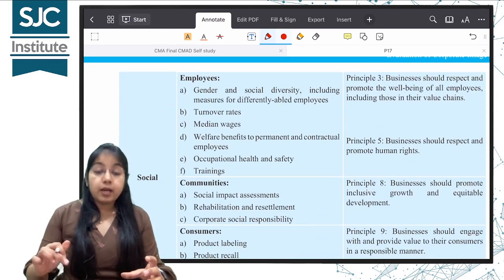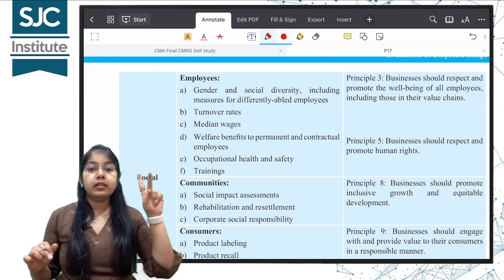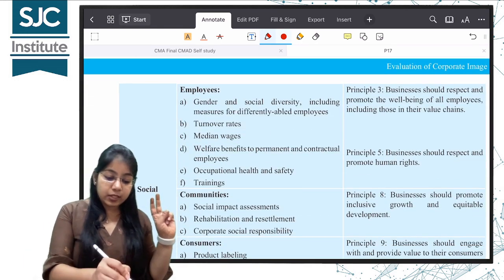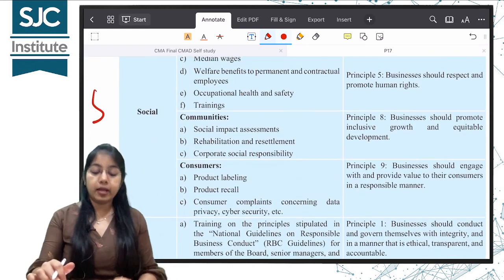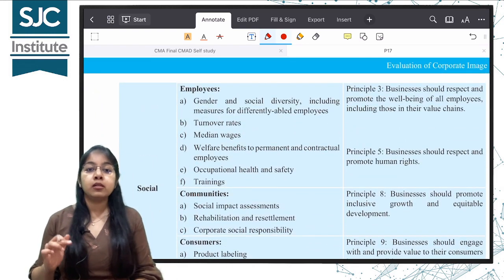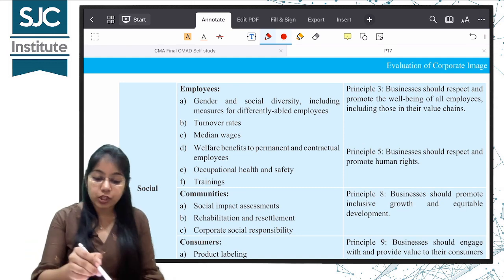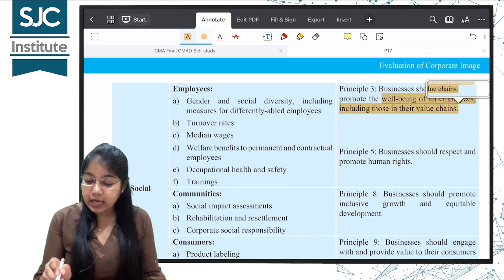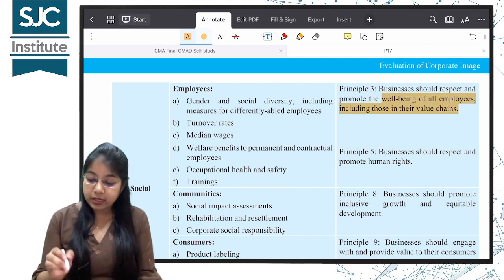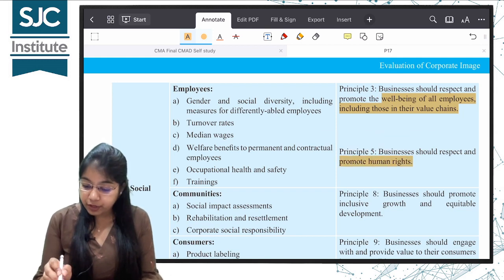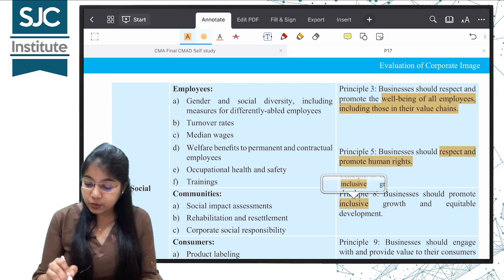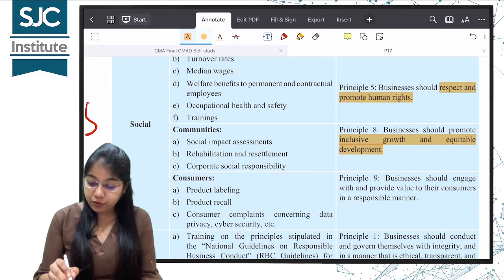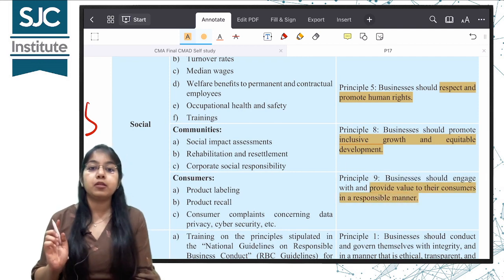Okay. Then when it comes to social, so this one was general, next was environment, that is E. This is S, that is social. Now social में क्या क्या आ जाता है हमारा? Employees, community and consumers. Now what are the principles on which these disclosure requirements are based? Businesses should respect and promote the well-being of the employees and all including in their value chains. Businesses should respect and promote human rights. Businesses should promote inclusive growth and equitable development. And it should engage with and provide value to their consumers in a responsible manner.